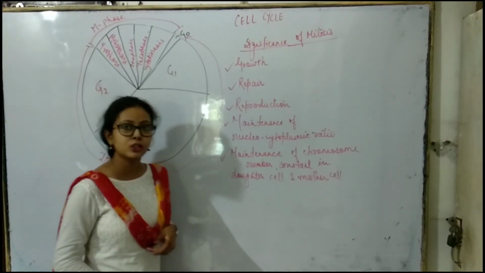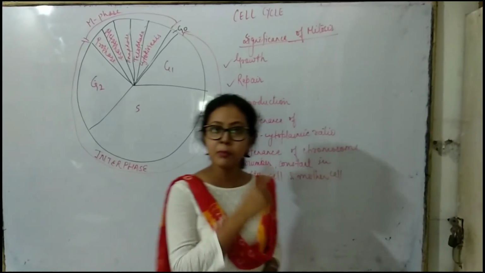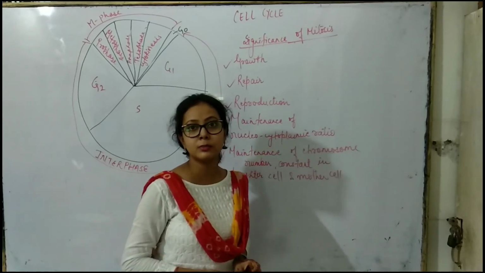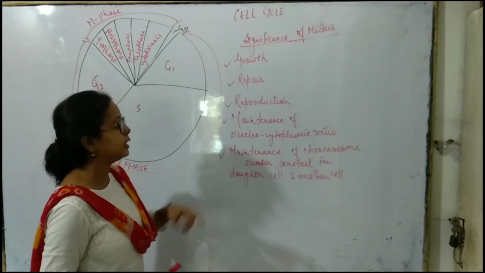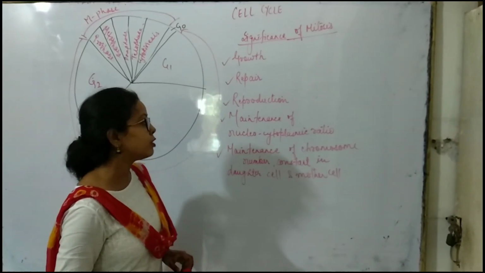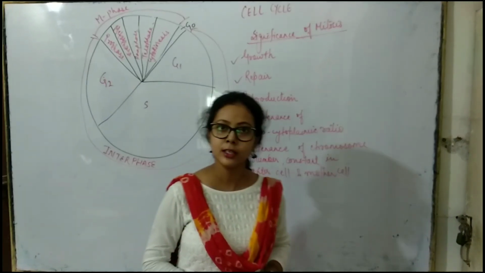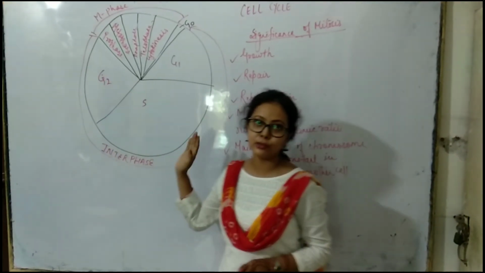Then there is reproduction in unicellular organisms. Mitosis is the basis of reproduction in unicellular organisms like amoeba. Next, the maintenance of the nucleocytoplasmic ratio, and the maintenance of a constant chromosome number in the daughter cells and the mother cell. So, this is the basis of cytology.